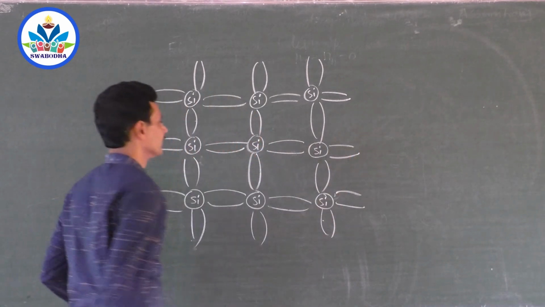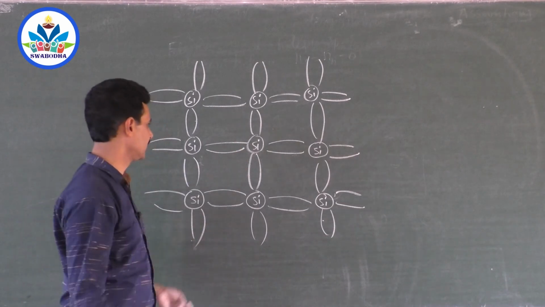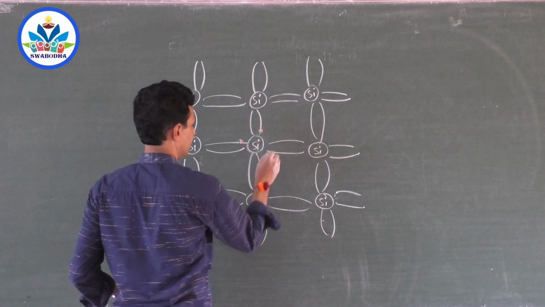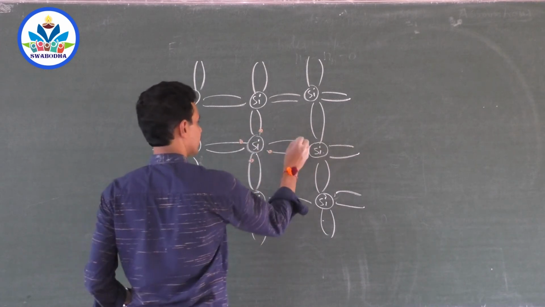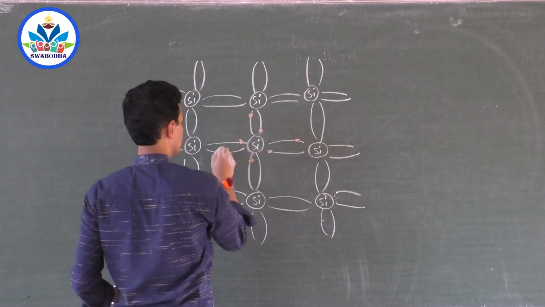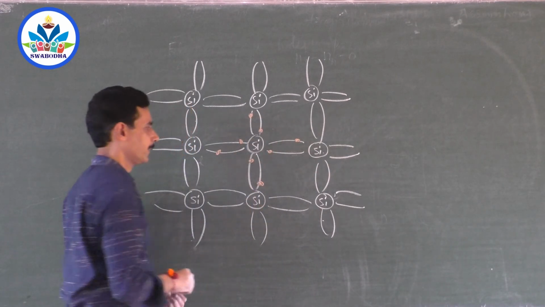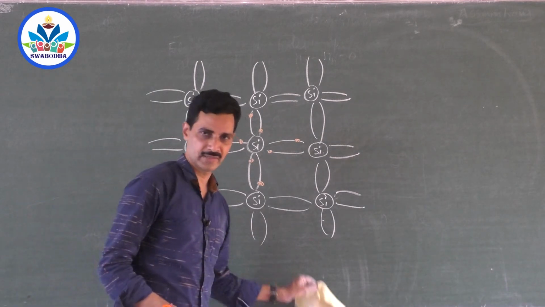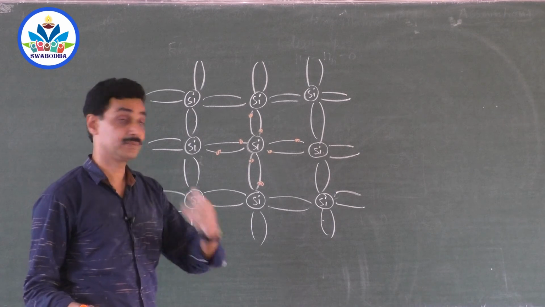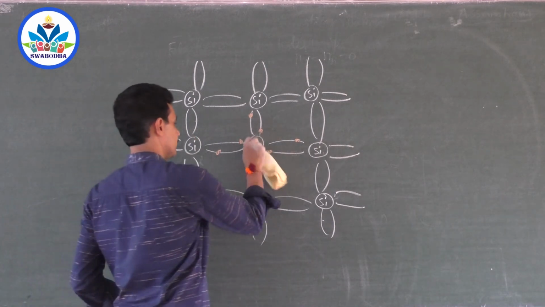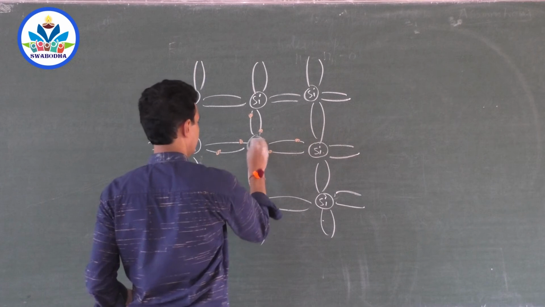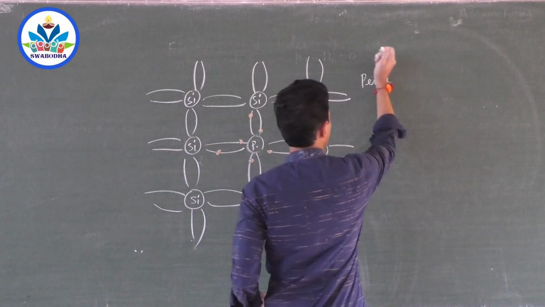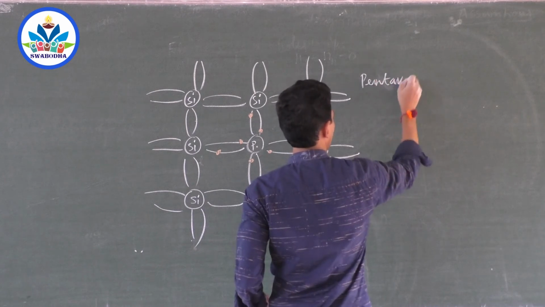Now we will concentrate on this. There are plenty of silicon atoms. This silicon atom donates 4 valence electrons to its 4 neighbors. Of course, the 4 neighbors will also donate valence electrons to this silicon. Now, suppose this silicon atom is replaced by one phosphorus. Of course, we don't add only one, we add it in crores. Phosphorus is pentavalent. What do you mean by pentavalent? Containing 5 valence electrons.